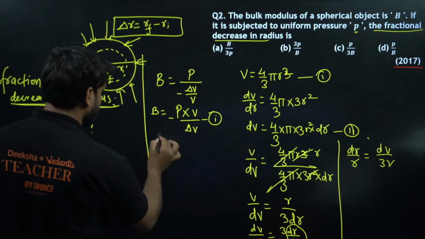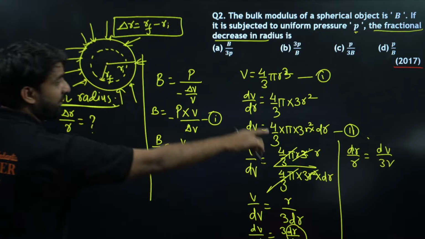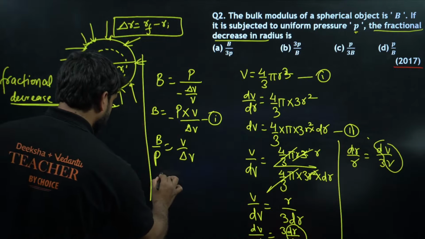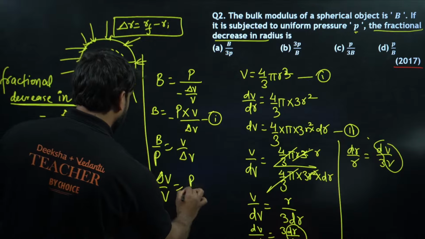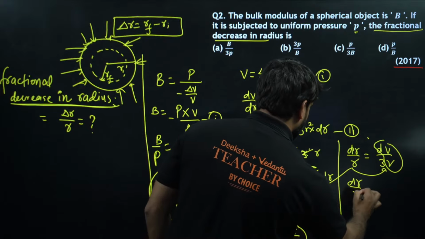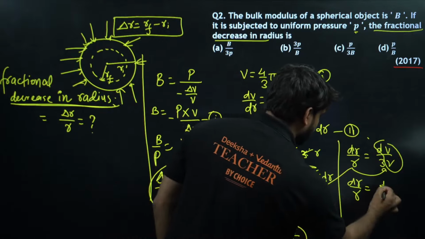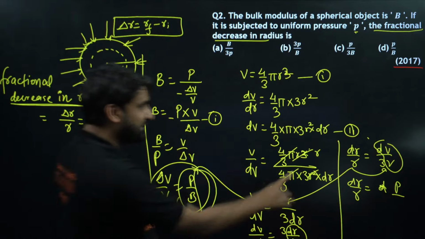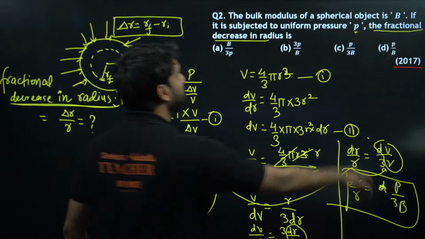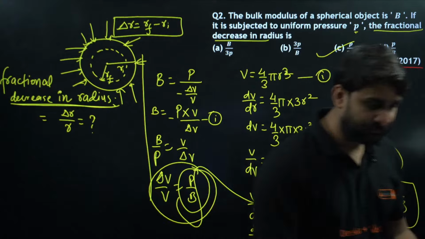We can find this from here. So this will be P by B is equal to dV, and we require dV by V. So what will be dV by V? This will be equal to P by B. Now we can put this here. So dr by r is equal to dV by 3V, where dV/V will be replaced by P by B, and 3 is already there. So P by 3B is the correct answer. Any option there? Yes, option number C will be the correct answer. We can ignore the minus sign.